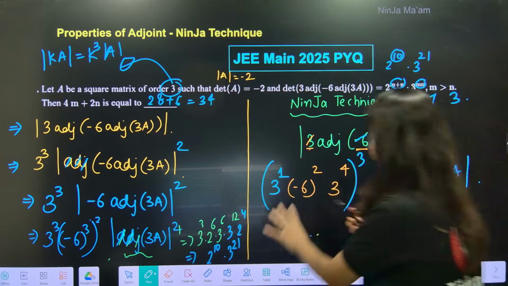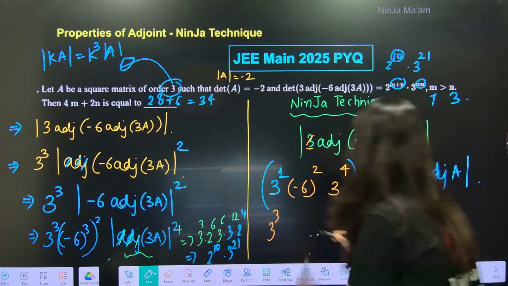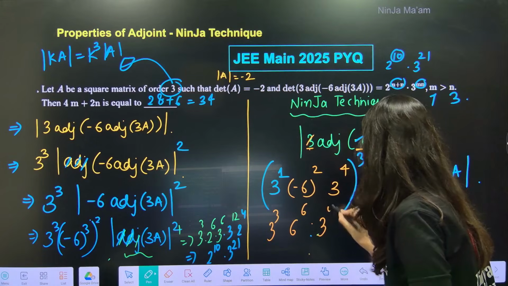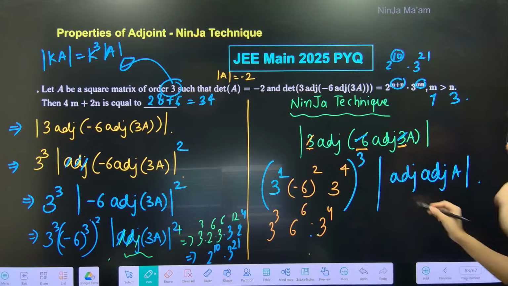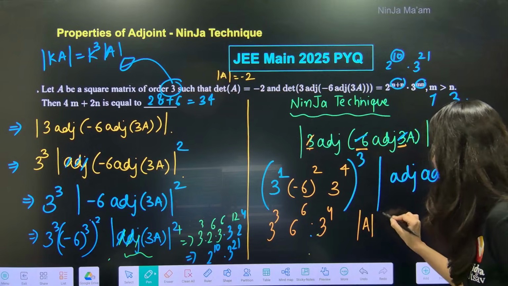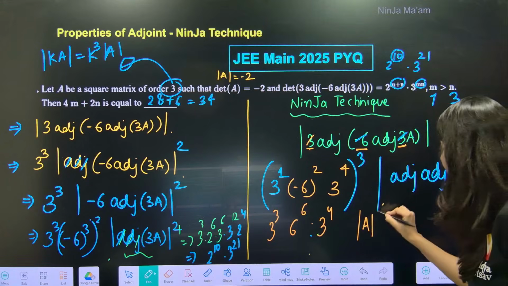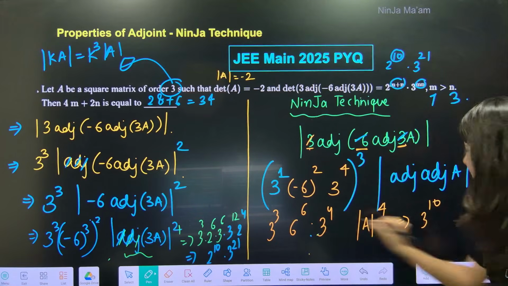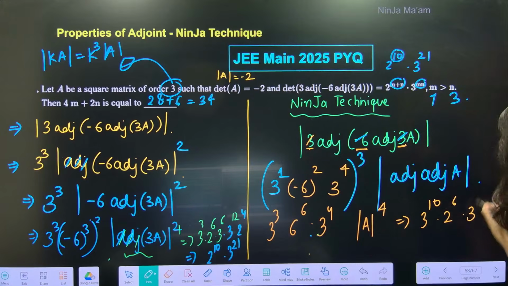So this is 3 power 3, this is 6 power 6 and 3 power 4. Adjoint A, tell me. So determinant A power 2 power 2, so power 4. So answer will be what? 3 power 10. This is 2 power 6, 3 power 6. Determinant A, where are you?